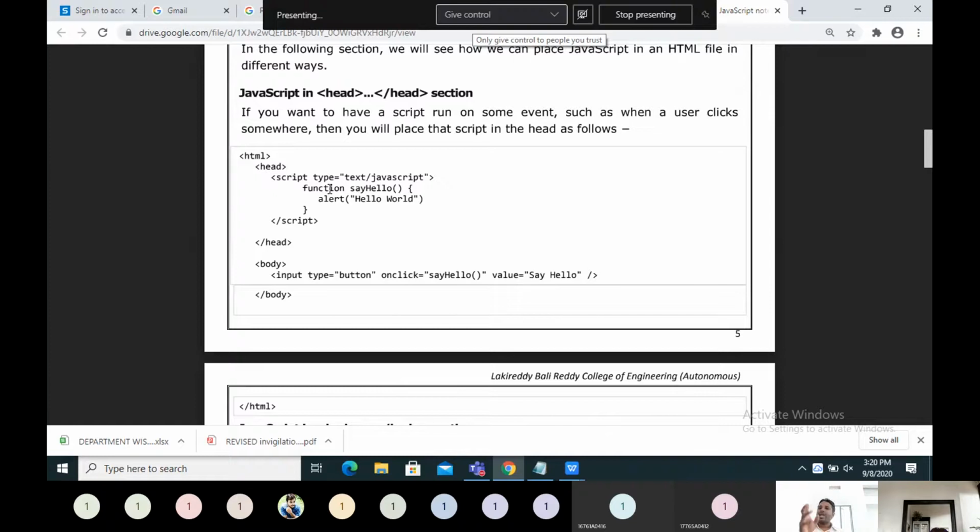Okay, so we have to use the keyword function and the name of the function, open the parentheses and write the arguments. For arguments, no need to write a data type, because while creating a variable we haven't given any data type. So no need to mention any data type. In this example, no arguments are set. Apart from that, nothing is there. If you want to take arguments, you can take arguments, and those arguments can be used within the function. And the remaining stuff is similar to C language.